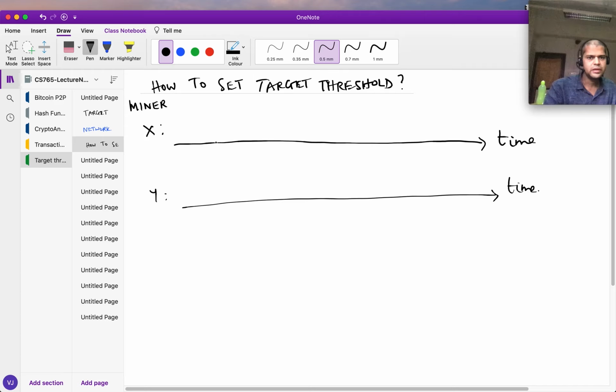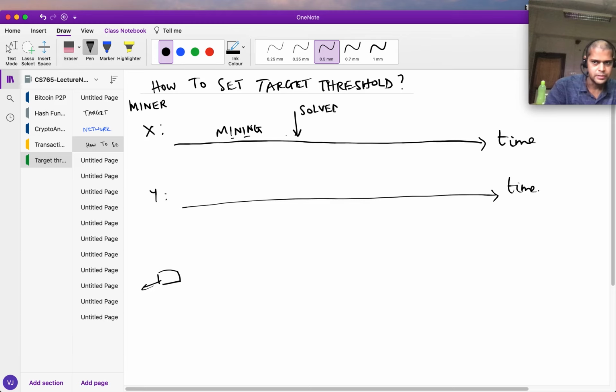So let's say that they are both mining on the same block. Let's say that this is the chain. X is trying to create his block, Y is trying to create his block. They are trying to win the puzzle, solve the puzzle first. And so there is mining going on. And X creates the block here.